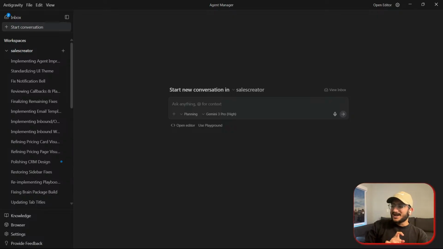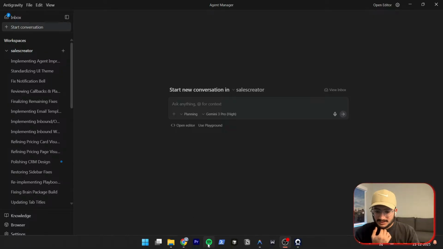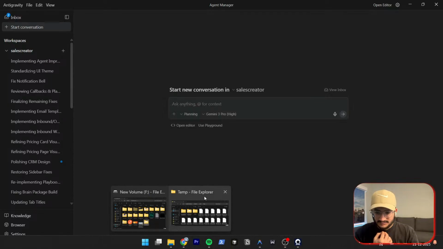So I'm glad. Today we're going to work more on the front end part of it because the front end still needs more polishing and more work. Whatever parts of the backend were lost have been recovered and worked on, and basically I've made it better than the previous one. So that's amazing, that's the great news. Let's directly get into it. Let me show you where we are now.